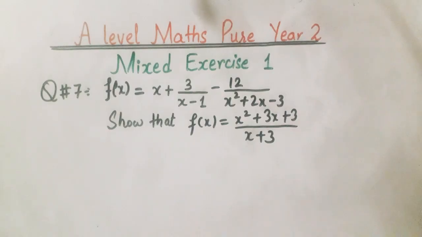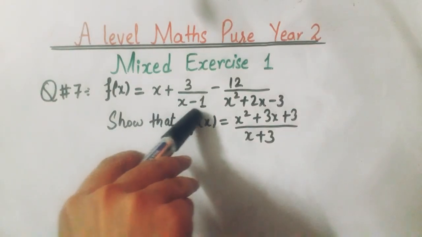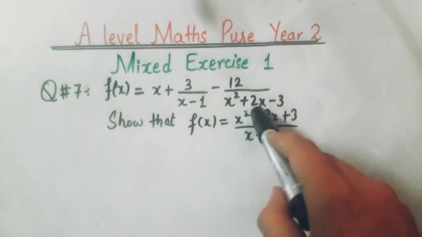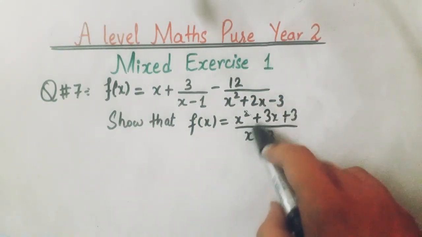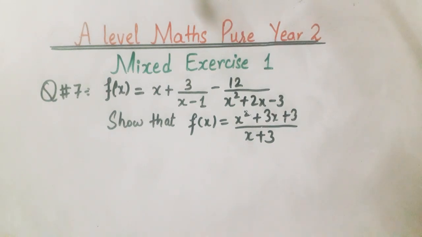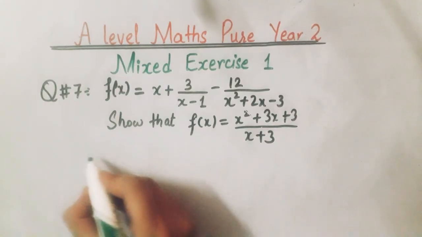Today we are going to solve Mixed Exercise 1, question number 7 from A level maths pure year 2. Question 7: f of x equals x plus 3 over x minus 1, minus 12 over x squared plus 2x minus 3. You have to show that f of x equals x squared plus 3x plus 3 over x plus 3. We will solve this question in a very easy and simple way, only by taking the LCM of this.